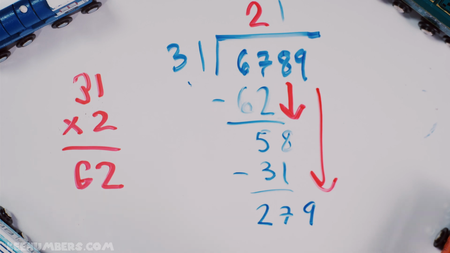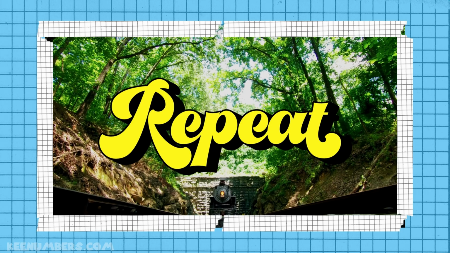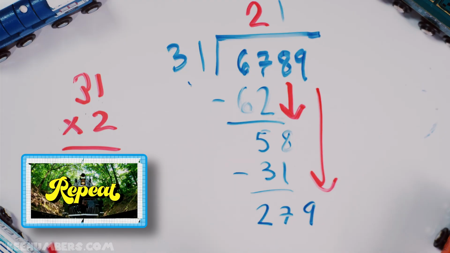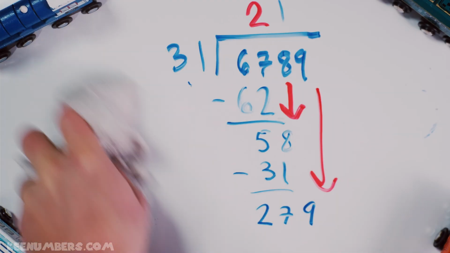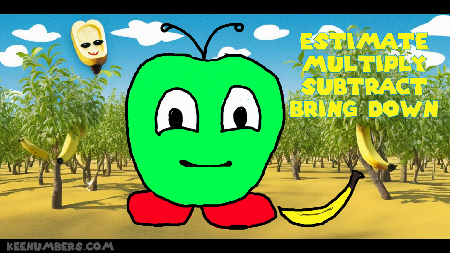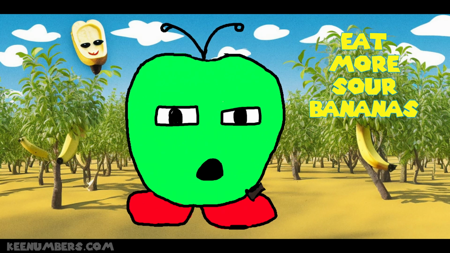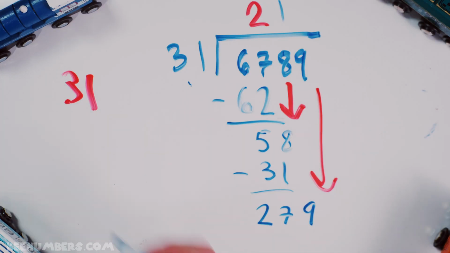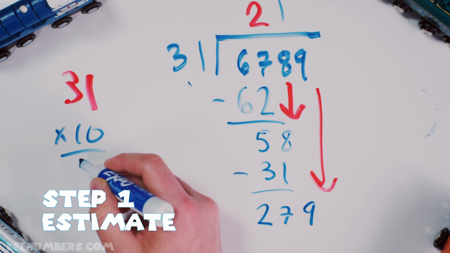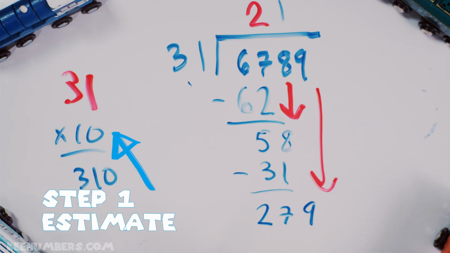This is pretty advanced. But here's the good news. This is the really good news. When we repeat here and we estimate, that's step 1. Eat more sour bananas. Estimate 31 times 10, that's too big. That's going to be 310. That's too big.